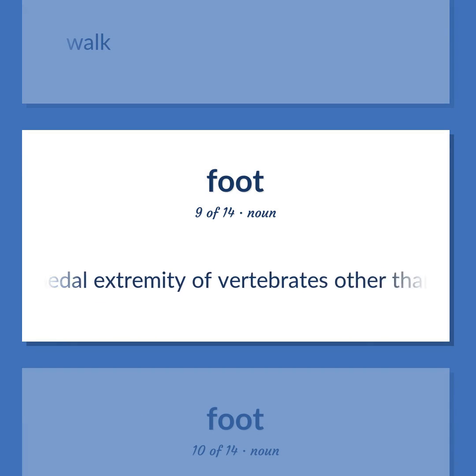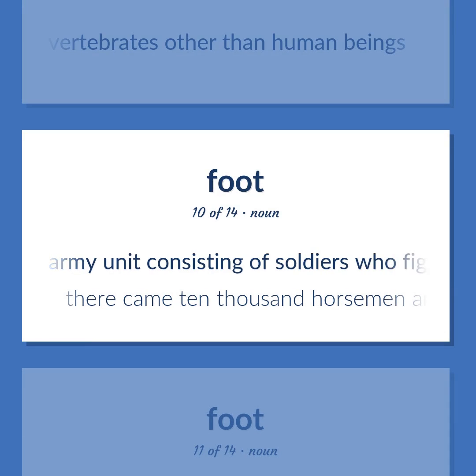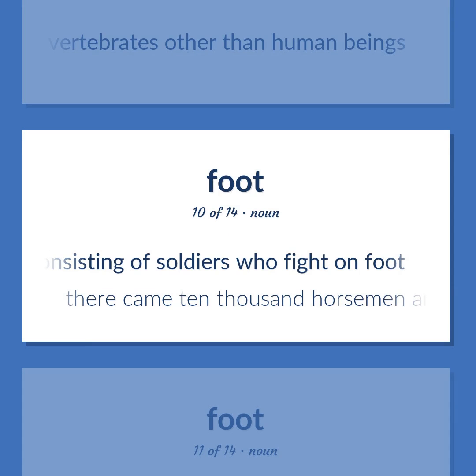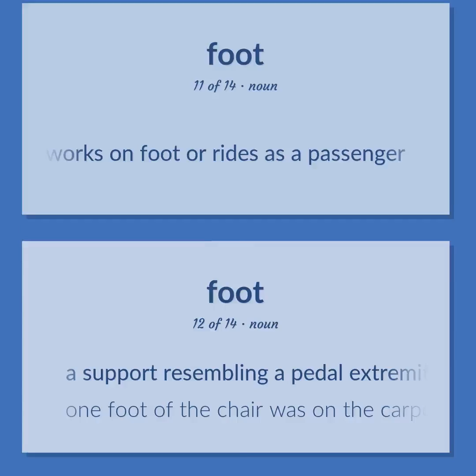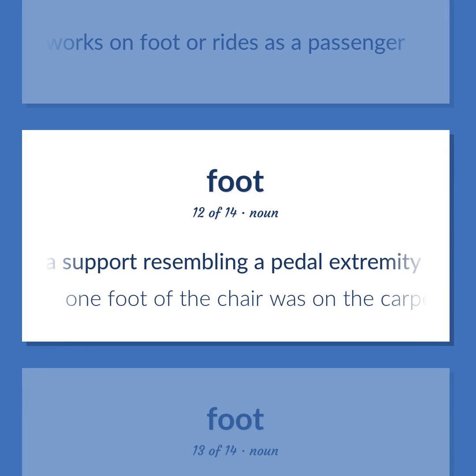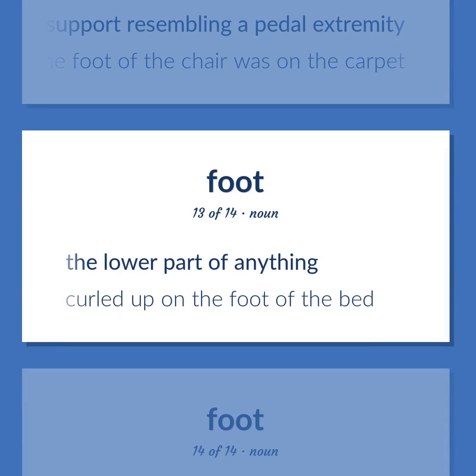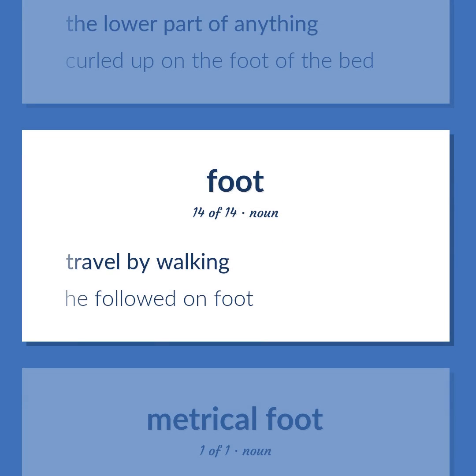The pedal extremity of vertebrates other than human beings. An army unit consisting of soldiers who fight on foot. There came 10,000 horsemen and as many fully armed foot. A member of a surveillance team who works on foot or rides as a passenger. A support resembling a pedal extremity. One foot of the chair was on the carpet. The lower part of anything. Curled up on the foot of the bed. Travel by walking. He followed on foot.